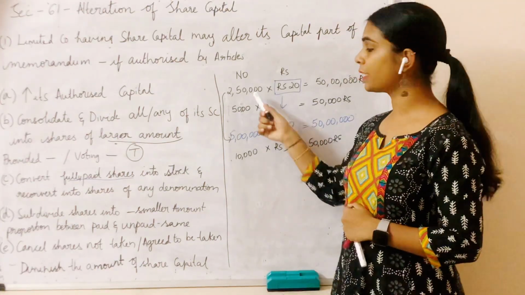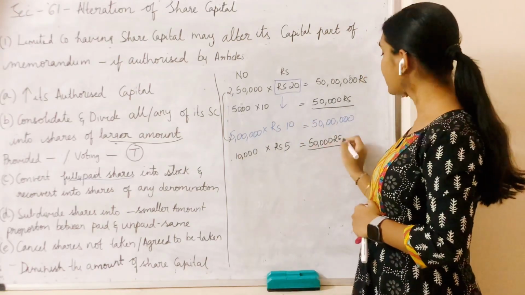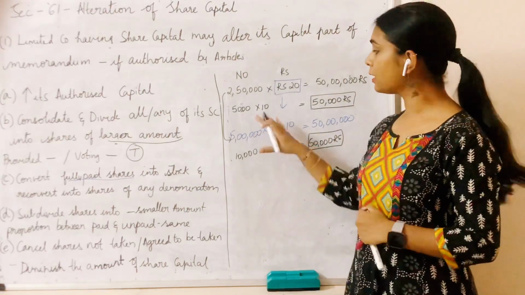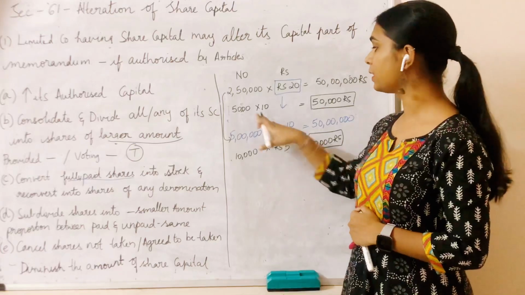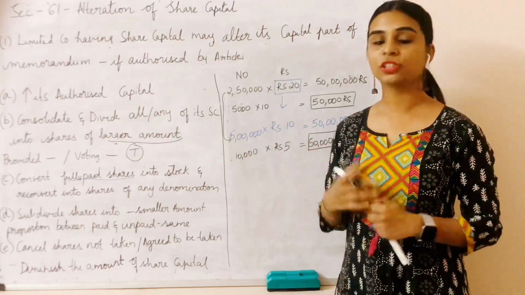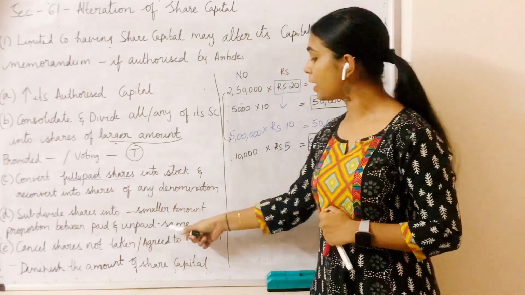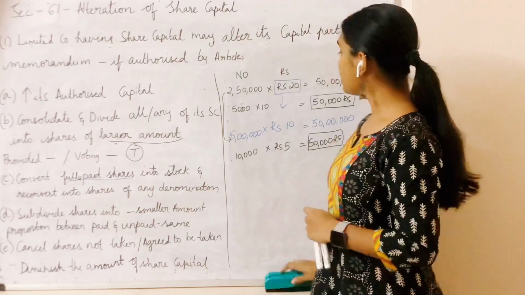So whenever the share capital is being changed, the proportion of my uncalled capital or unpaid capital is still remaining the same, because here the amount is decreasing and the number of shares is increasing. So it is still the same. So that is about proportion between paid and unpaid should be the same. Now talking about clause E.